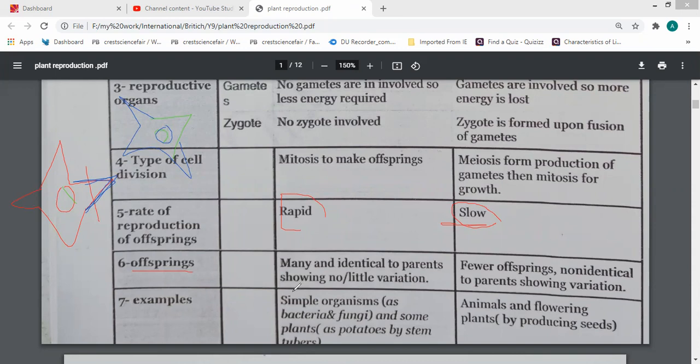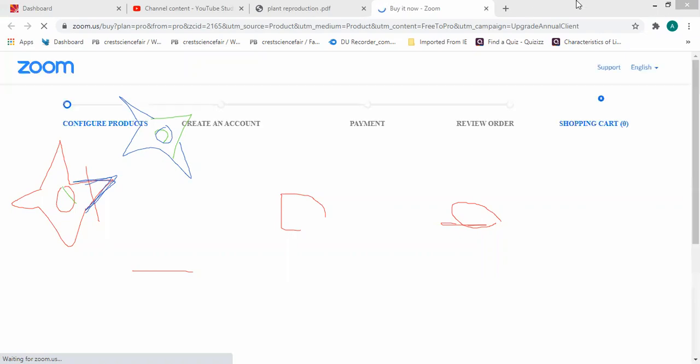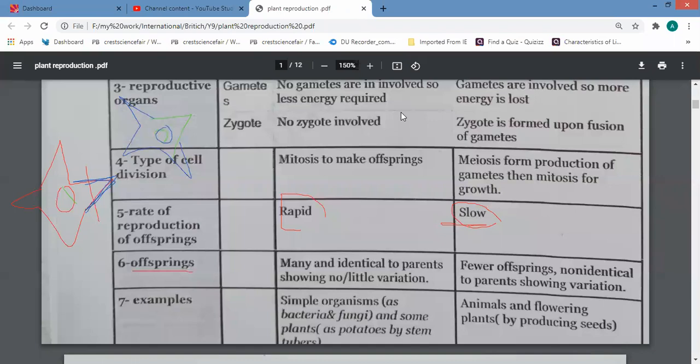We have different characteristics, right? So this type of reproduction shows diversity.